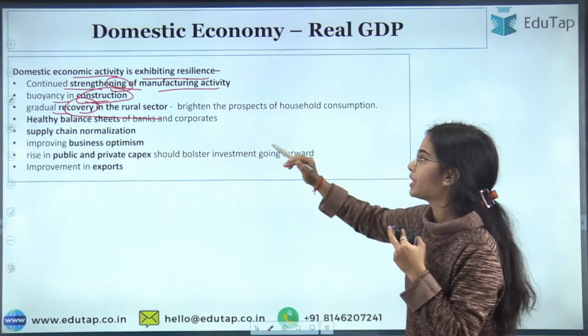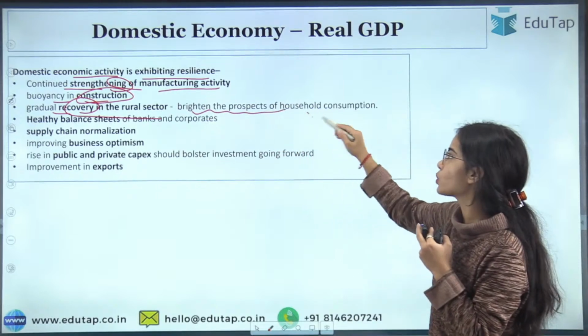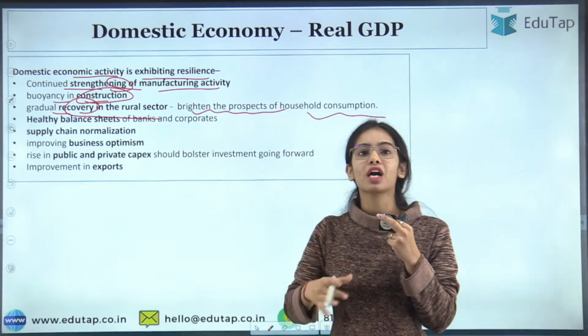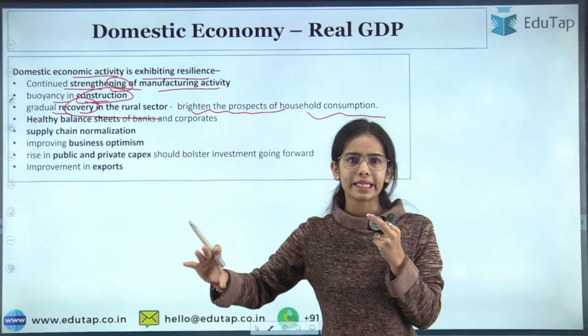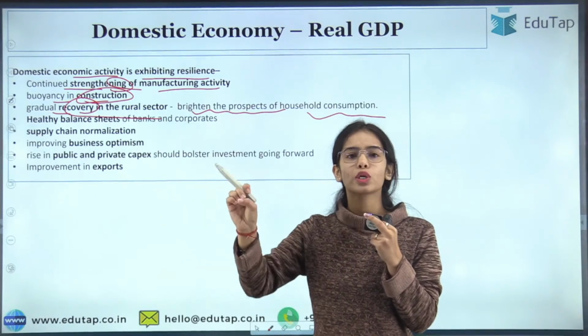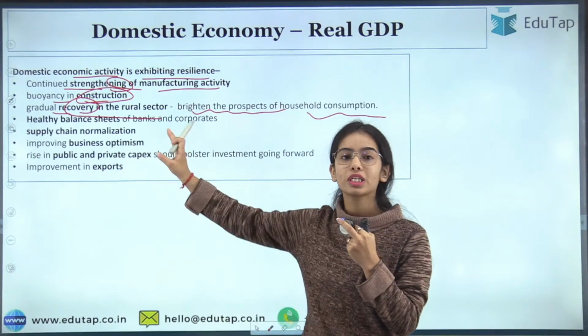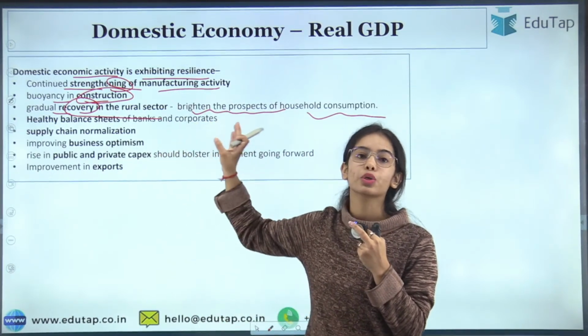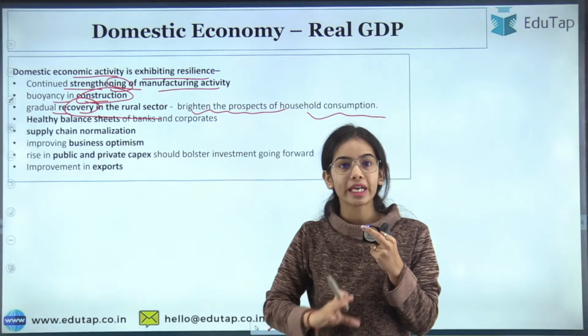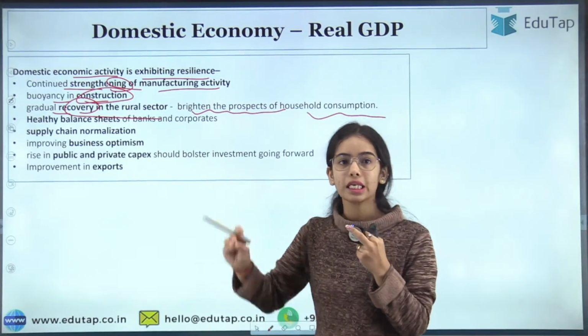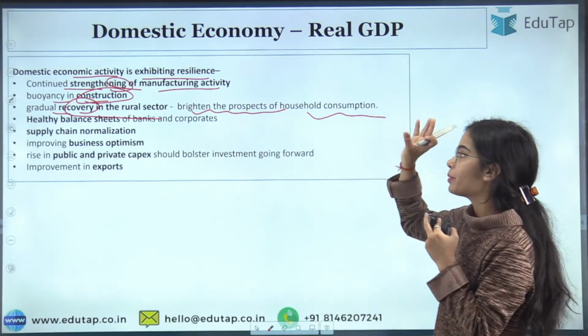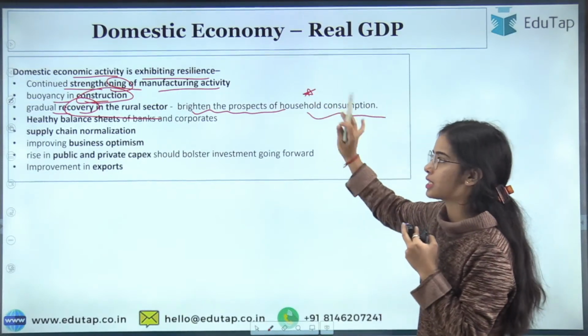Due to this, the prospects of household consumption have brightened, because the urban demand was high. It was resilient during COVID-19, and it was resilient during the Russia-Ukraine war also. So the gradual recovery is also seen in the rural sector, because now the rural areas' demand is also increasing. This has brightened the prospects of household consumption.